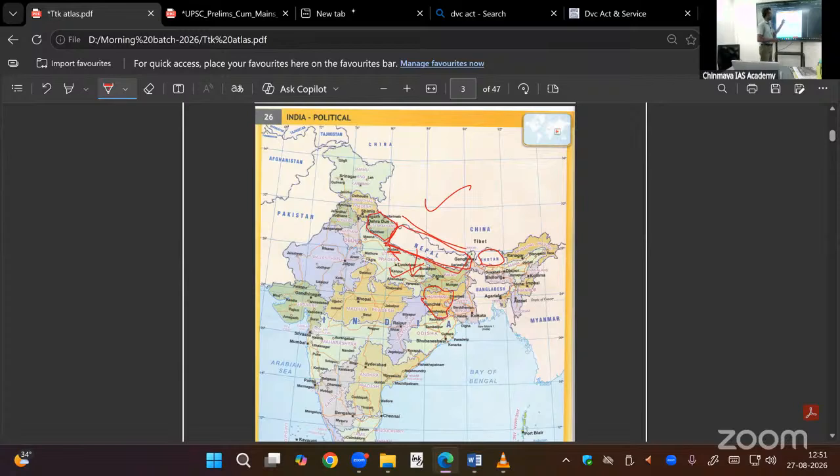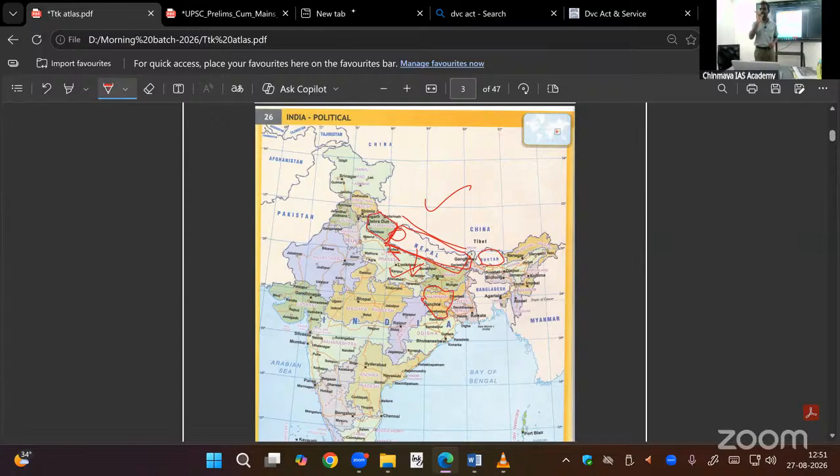Okay, the only territorial issue is the Kalapani area. Here, near Uttarakhand, is the Kalapani area. Nepal claims that land, but India says no, it is our land. That dispute was there, but two or three months back it was resolved. Nepal accepted: Kalapani area is yours.